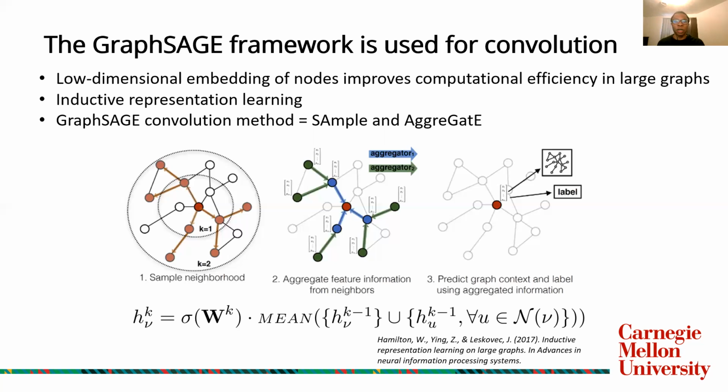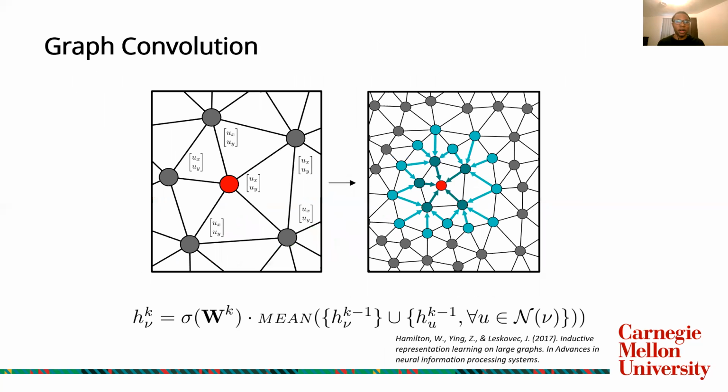So if we were to apply this to our fluid mechanics problem, we would have our node features, which are the UX and UI defined on each node. Then we perform a weighted average, first of all, of the nodes surrounding it in its immediate region that are one edge away from the node. In addition to that, we also perform a weighted average on all the nodes that are 2 edges away, all these nodes in teal or light green, as you can see here. So this node in red now has information from both 1 neighborhood away and 2 neighborhoods away, which essentially implements convolution on a network representation.